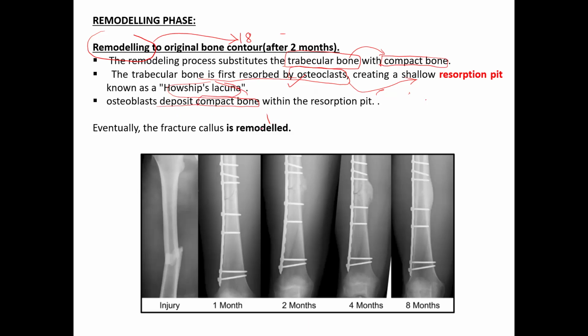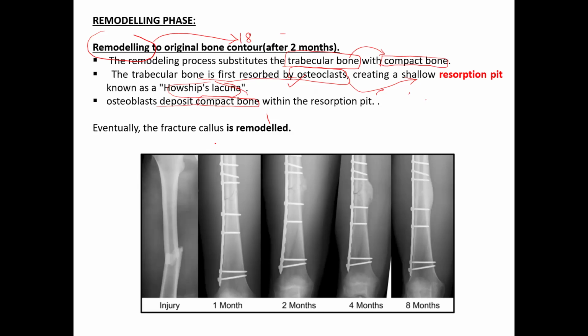So just to recall: the fracture happened, hematoma formed, inflammatory cells and WBCs came, then the stem cells first formed fibrous tissue, then cartilaginous tissue, and the cartilaginous tissue started forming bone. The bone that formed first is fluffy woven bone. Over a period of time that forms trabecular bone.